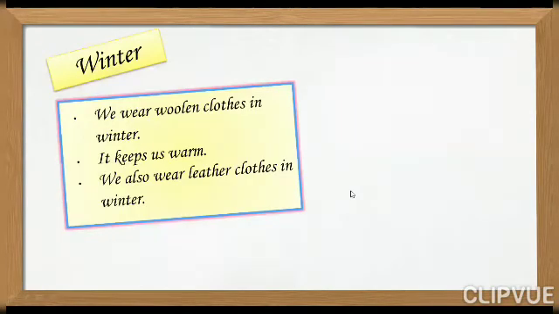Okay, so now what we are going to discuss? We are going to discuss the winter clothes. We wear woolen clothes in the winter. Why do we wear woolen clothes in the winter? Because it keeps us warm.